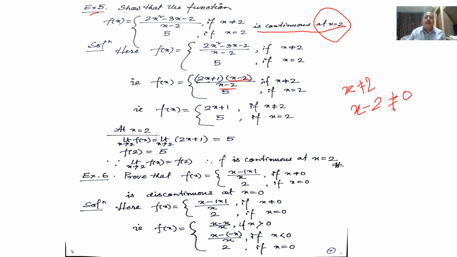যদি কাটি দিও, ultimately function টো এনেকুৱা হ'ব: f(x) equal to 2x + 1 if x is not equal to 2, is equal to 5 if x equal to 2. So আমি simplest form এটা পাই গলো.